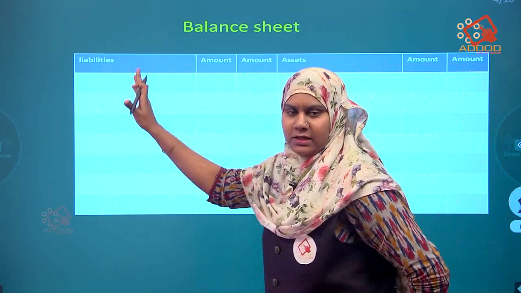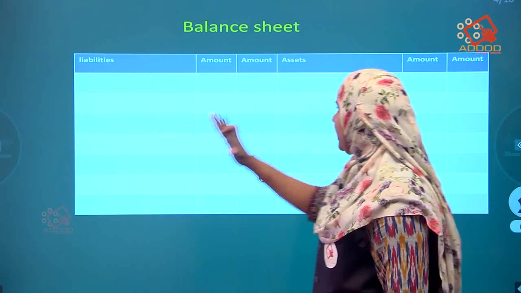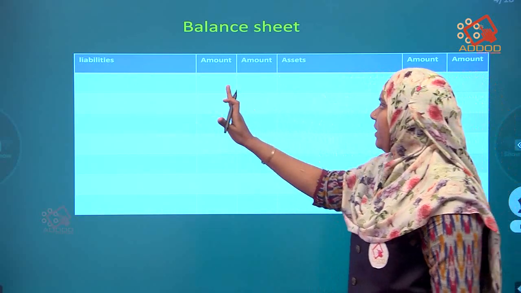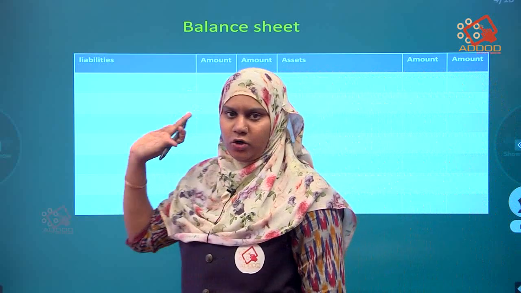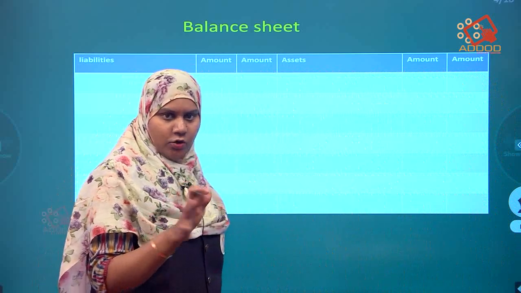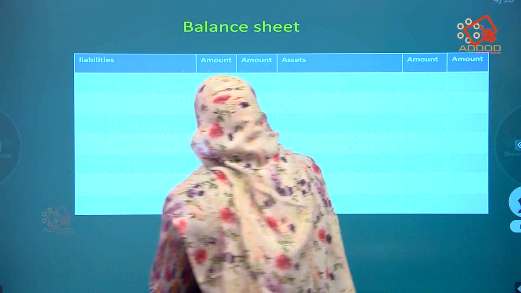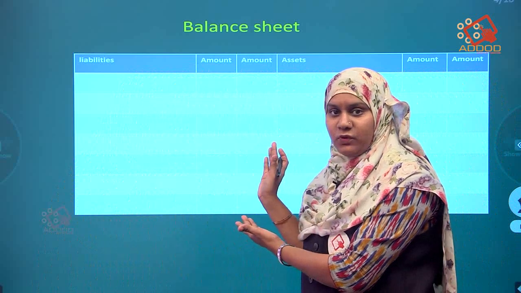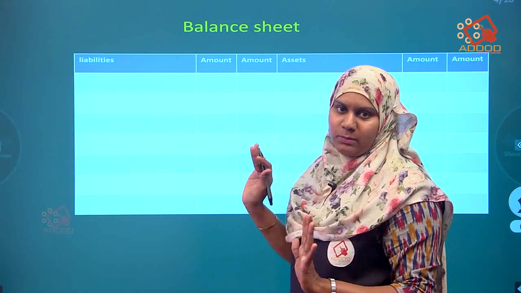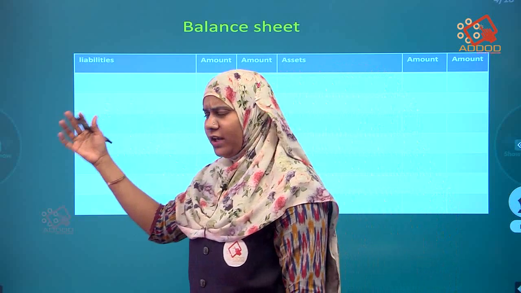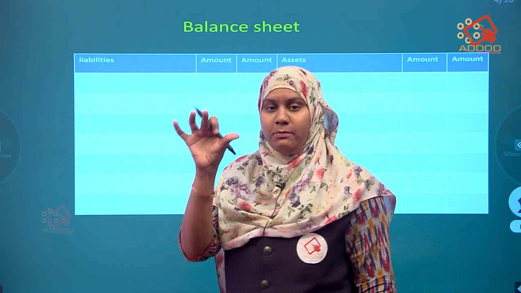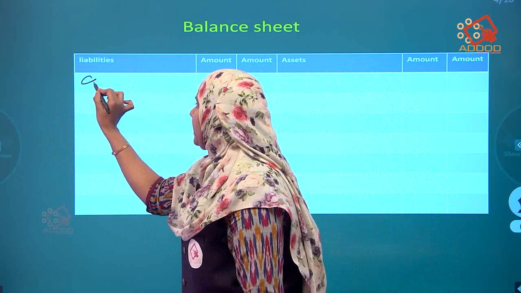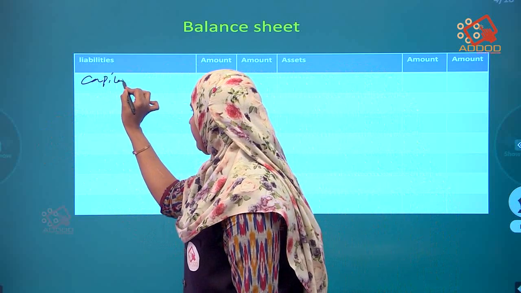Liabilities: the left side is liabilities and the right side is assets. Amount, directly inner column amount and outer column amount. No need to write inner and outer, directly you write down the amount. Now, what are the items that we get in the balance sheet, that we have to remember now. Only these items are going to come. In this also, you remember one formula. What is the formula? Capital.